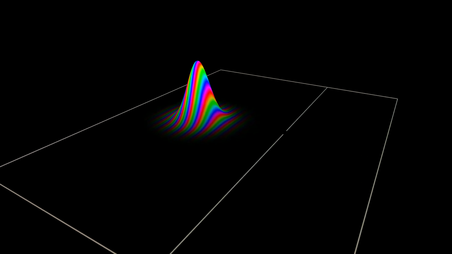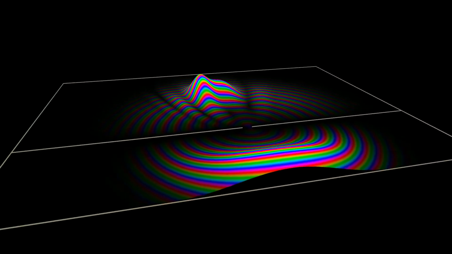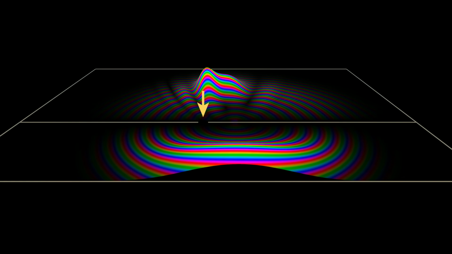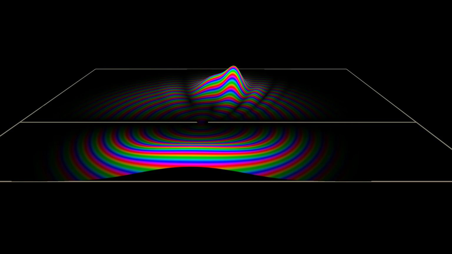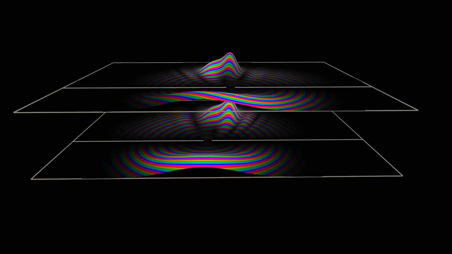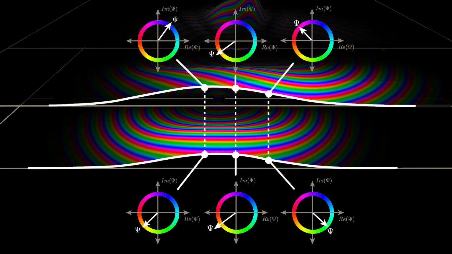If we close one of our slits and pass our matter wave through, we see the matter wave spread out evenly after passing through the slit. Running our experiment again with the other slit, we see similar results. Now, before we run our experiment with both slits open, let's have a closer look at how our two patterns line up. Notice that the amplitudes of our wave functions are smooth curves, as we expect from particle-like behavior. But the angles of the complex numbers that make up our wave function change across the surface of our detector, and the colors from one experiment to the other do not always line up, meaning that our matter waves are out of phase at certain locations.